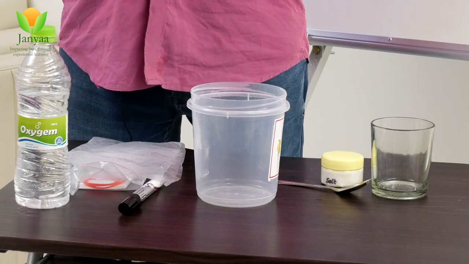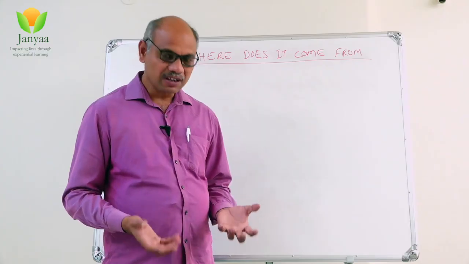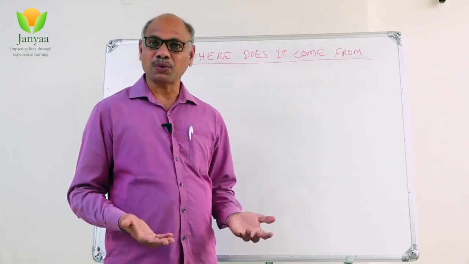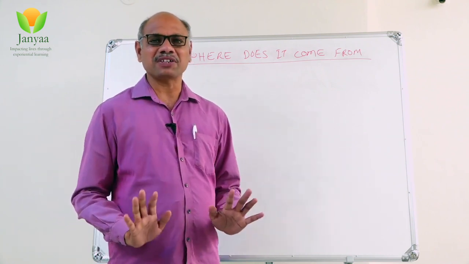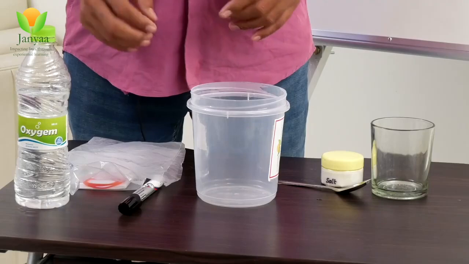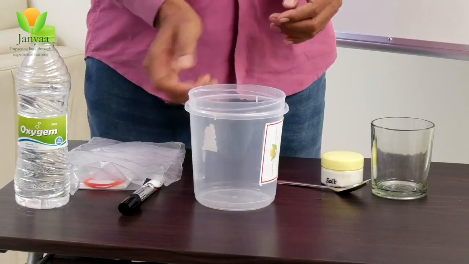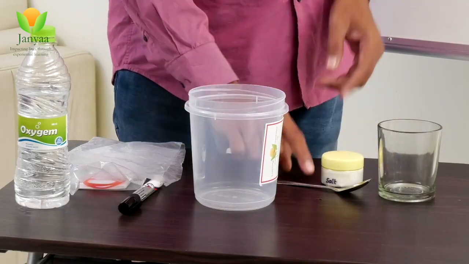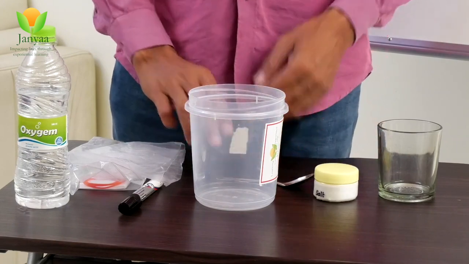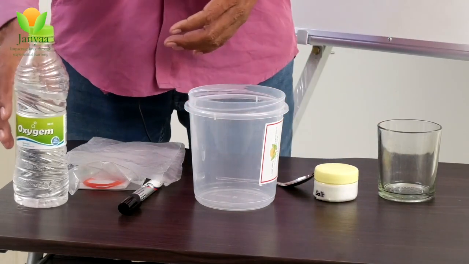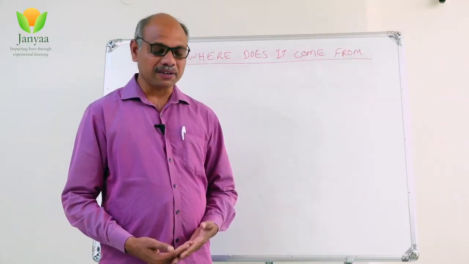But is it true? Can we observe it in our classroom or at home? To observe this, let us do a simple activity. For that, I have taken a tumbler, a glass, some salt, because seawater is salty, and water, obviously, it is a source for the rain.